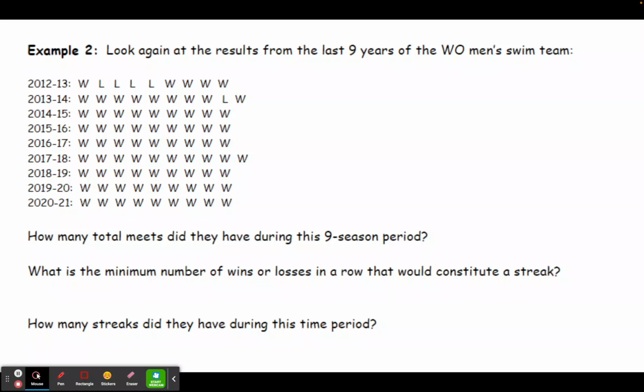So during this 9-season period of time, they had 83 meets altogether. Because 83 is between 50 and 100, we would need to look for 4 in a row to constitute a streak. So if we go back and look at the results, in 2012 and 13, they had a streak of 4 losses in a row. Then they had a bunch of wins in a row, and these wins would all constitute one streak, even though they kind of run from one season to the next. And then they had that loss against Rockford, and then all the rest of the games are wins, which means from the end of the 2013-14 season all the way through the end of 2021, those would all constitute one streak. So during this time period, they only had 3 streaks.